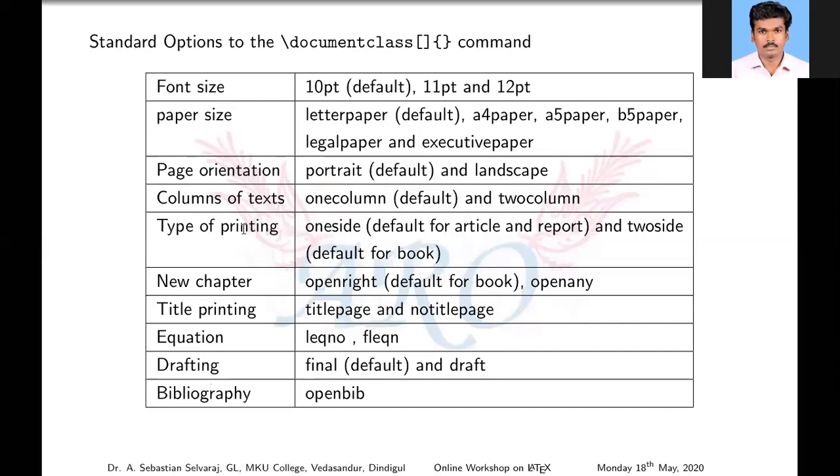Type of printing. Usually it prints one side. Article prints one side, but book prints 2 sides. If you want 2-side printing, you may use twoside, or otherwise oneside. New chapter. I don't know whether you are seeing or not, in standard textbooks a new chapter always starts on the right hand side. That's the most interesting thing about LaTeX output. Openright is the default for any book.